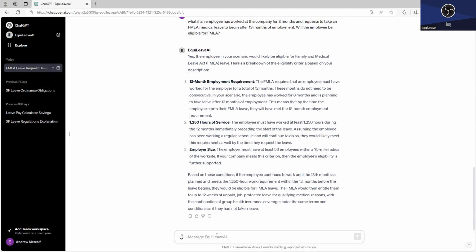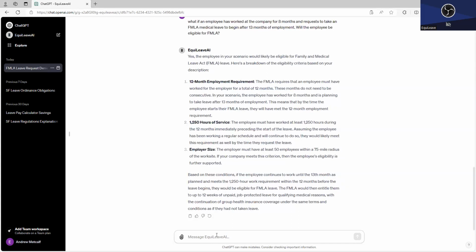And so let's see how EquiLeave handles that, because if you're like a lot of us, you probably haven't memorized all those state laws. You probably have to go check every time an employee in a particular state wants leave. You want to check to see, do I need to give the employee forms for that state, or do I need to check on whether they're eligible for leave in that particular state.